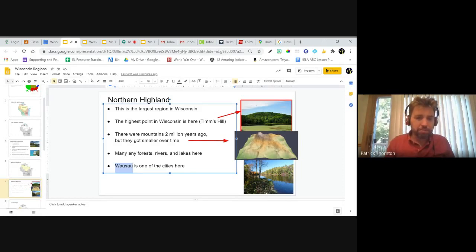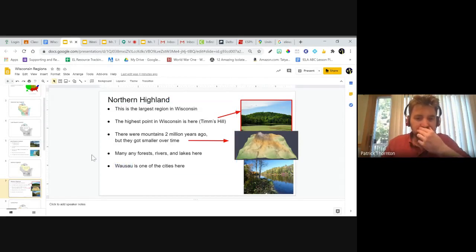And a lot of these names are very cool because a lot of the Wisconsin names, does anybody know where they come from? Nope. No? Cheetah, Yalian, do you have any guess where the names for a lot of Wisconsin places come from? If we're not sure, a lot of them come from the first people of Wisconsin, the Native Americans, and we're going to talk about them a little bit more. But a lot of these names are Native American names.